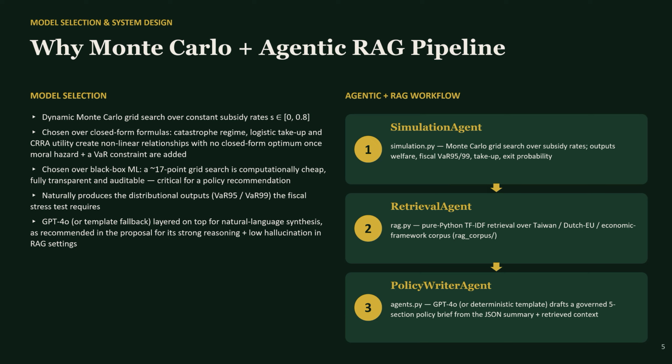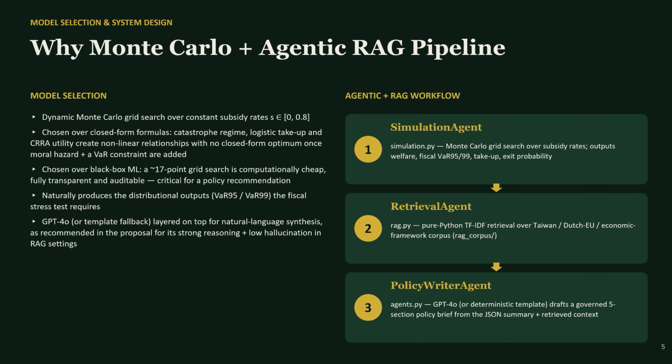On top of that engine, we built a three-stage agent pipeline. Stage 1 is the simulation agent. That's the Monte Carlo engine itself, producing welfare, fiscal variance, take-up rates, and exit probabilities for every candidate subsidy rate. Stage 2 is the retrieval agent, a pure Python TF-IDF retriever that searches our knowledge base covering Taiwan's institutional context, the Dutch and EU benchmark, and the underlying economic framework.